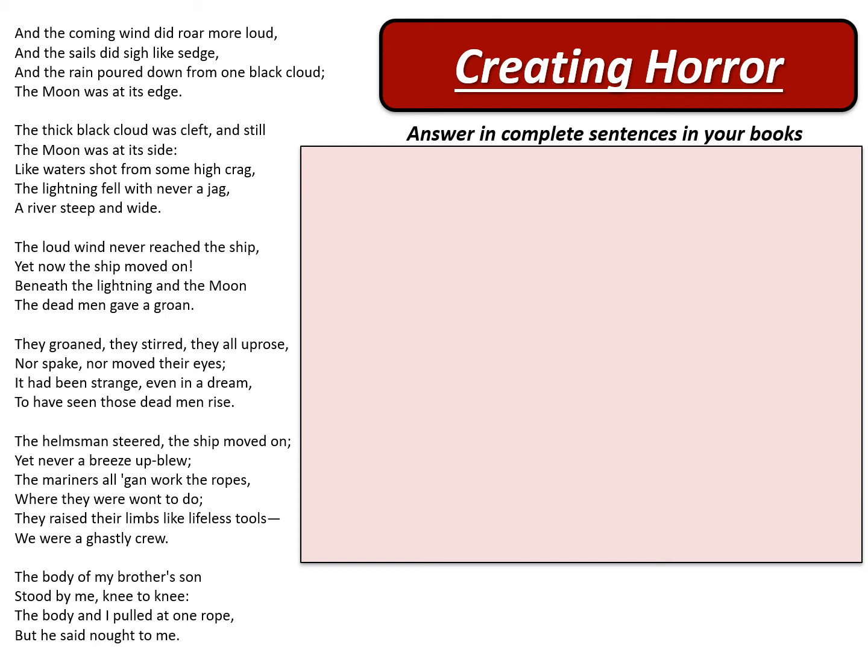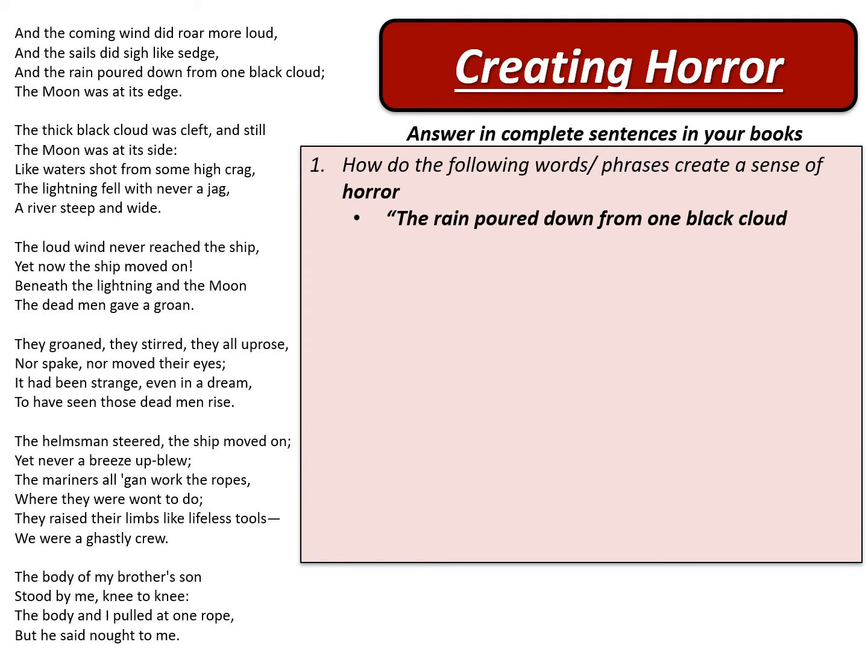Now, the Rime of the Ancient Mariner is very much a poem which has horror and gothic elements to it. And I want to think about how Coleridge, the poet, creates horror in his poem. So I've got some questions for you now, and I'd like you to answer these in complete sentences in your books. Question 1. How do the following words or phrases create a sense of horror?